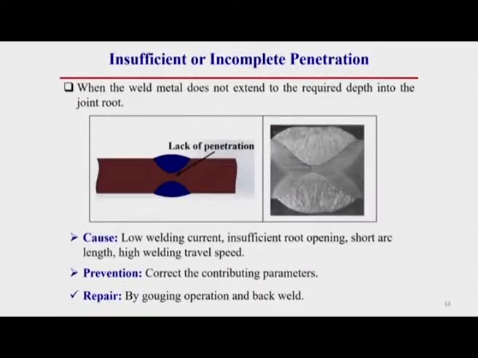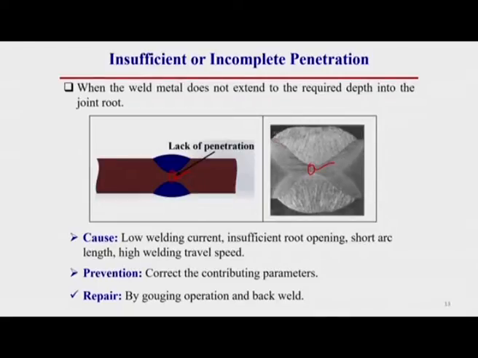Then, insufficient or incomplete penetration. Insufficient or incomplete penetration looks like this. Here you see, the weld metal is not able to pass through this weld root region or weld seam region. So, we can define it: when the weld metal does not extend to the required depth into the joint root, then this type of lack of penetration occurs. Lack of penetration means insufficient penetration or insufficient filling of the weld root. Here you see, this portion is not fused, there is a gap, this is a welding defect.